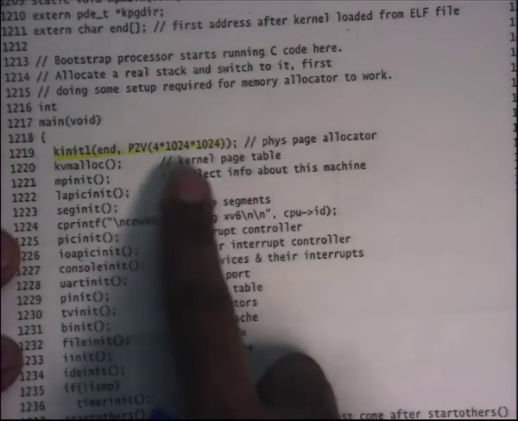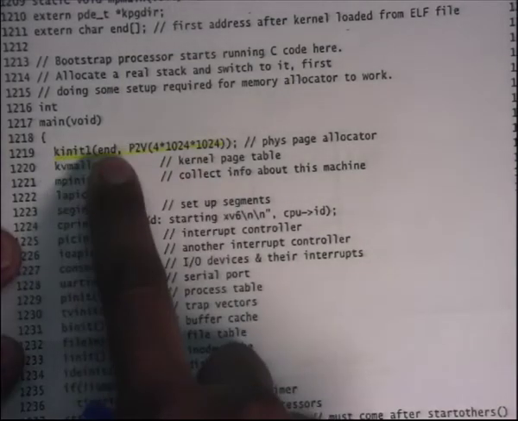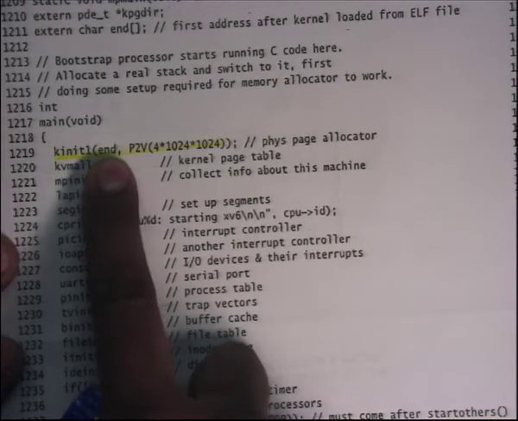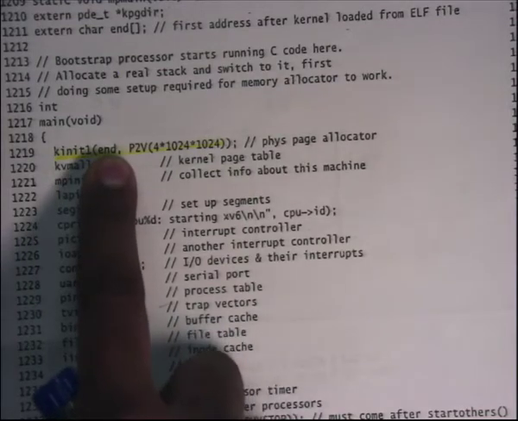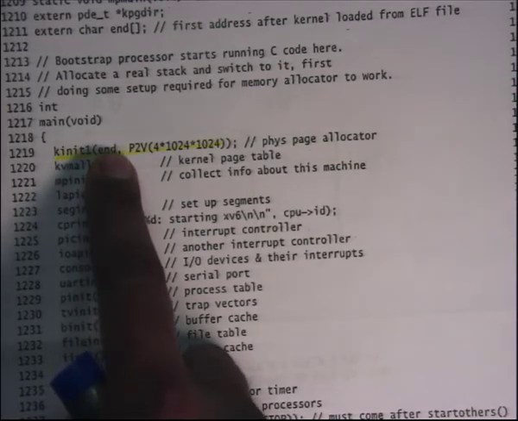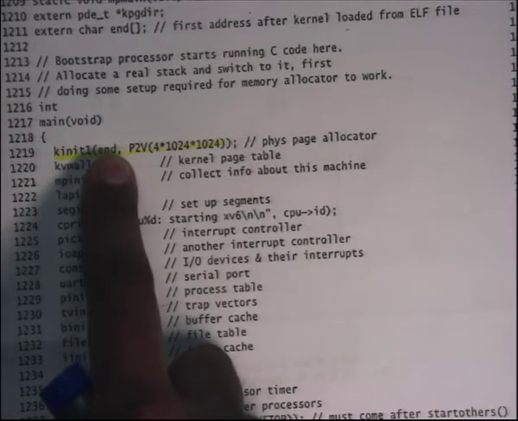So this function called kinit1 is just initializing the heap starting at the kernel's end. The symbol end itself is initialized by the linker during your compilation stage. So end is a symbol given to you by the linker, which basically marks the end of the code and data of the kernel.